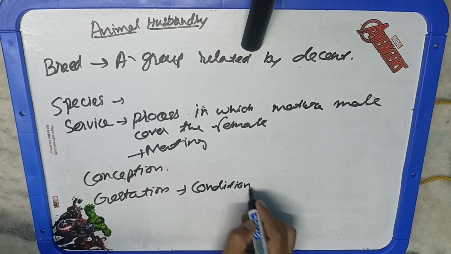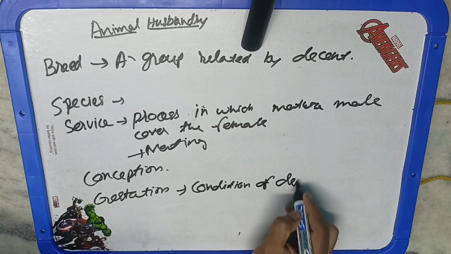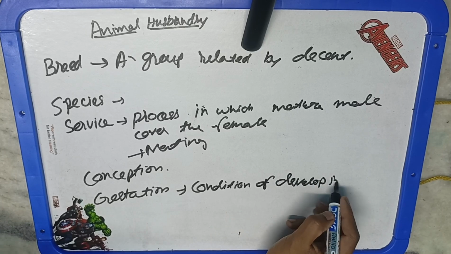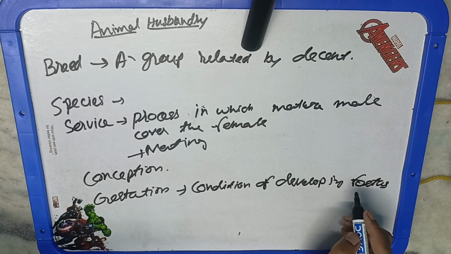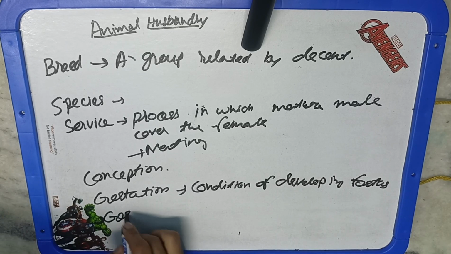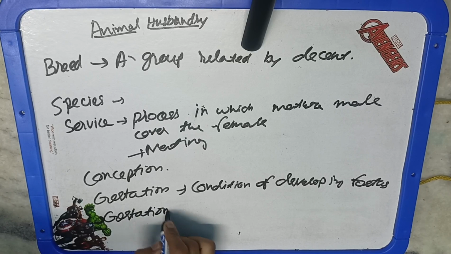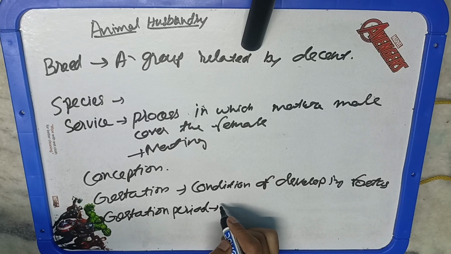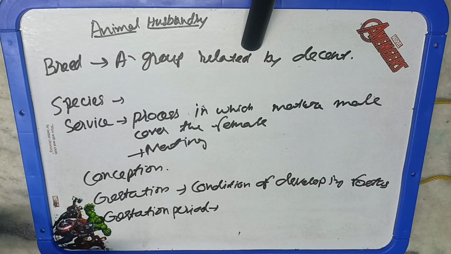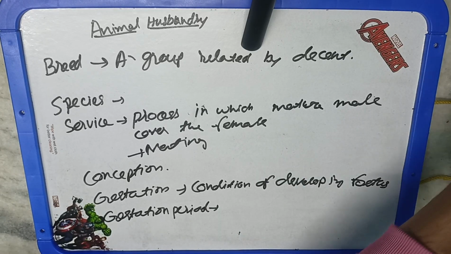So gestation period, whenever it is asked, you must remember that it is a period starting from the date of service. Date of service means actual conception, when the female is receiving spermatozoa from the male. So this is the beginning of the gestation period to the date of parturition. Parturition means the date of delivery, giving birth to the young ones. And this is very important because many questions are asked regarding the gestation period.